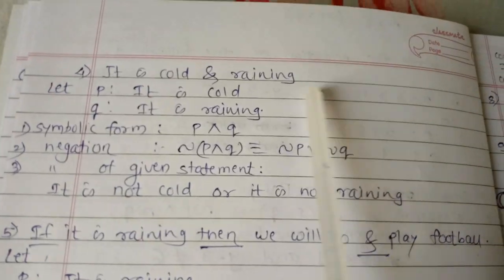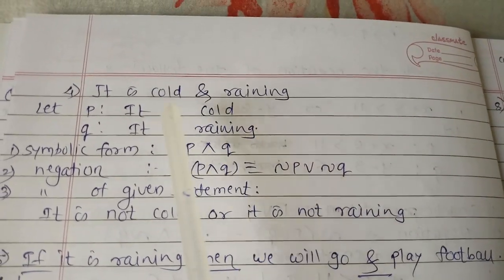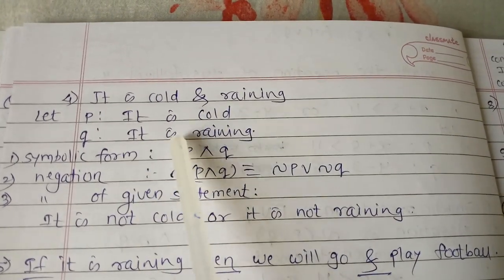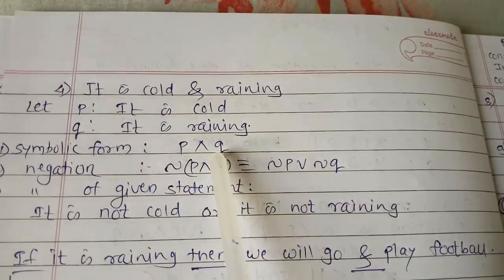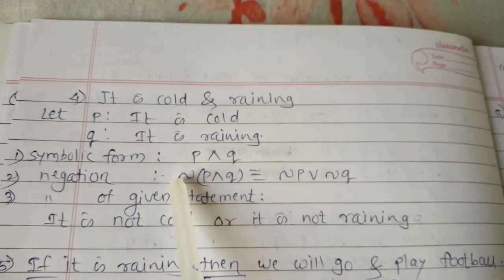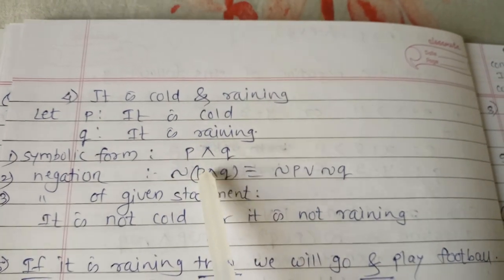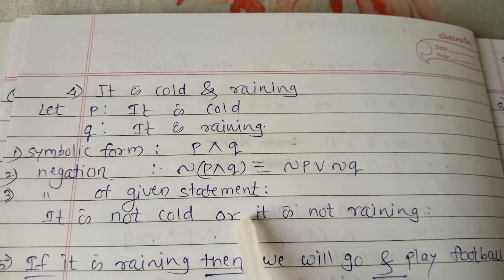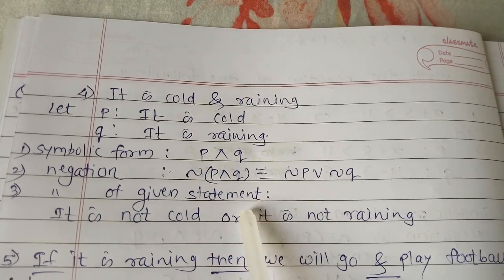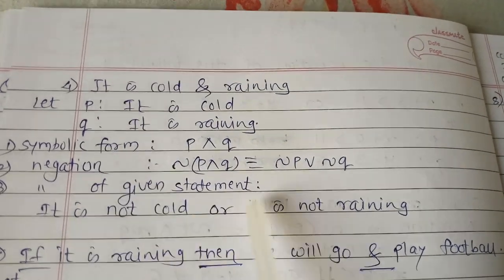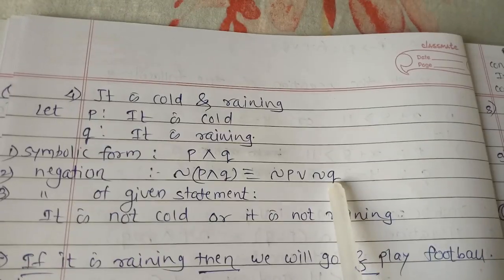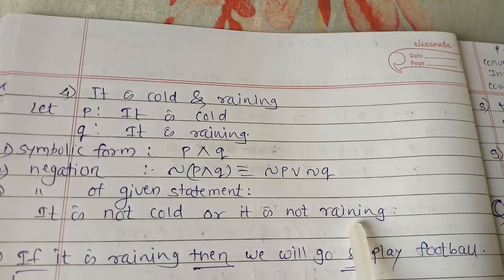Now the next example, the fourth one: it is cold and raining. So the p statement is it is cold and the q statement is it is raining. What is the symbolic form? Since there is and, p conjunction q. So what is the negation? Negation of p conjunction q is negation p disjunction negation q. So what is the negation of the statement? Negation p means it is not cold, or, and again we take the negation of this one, it is not raining.